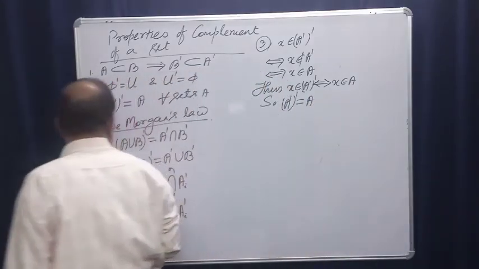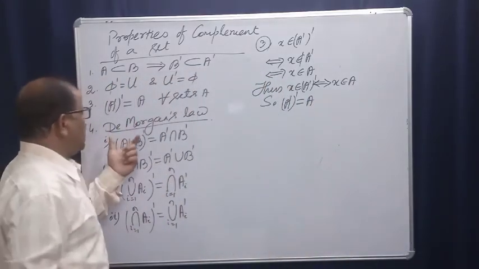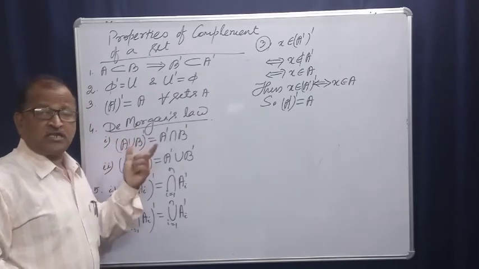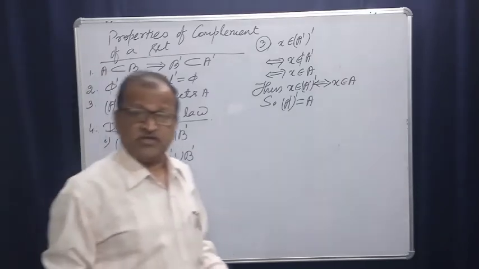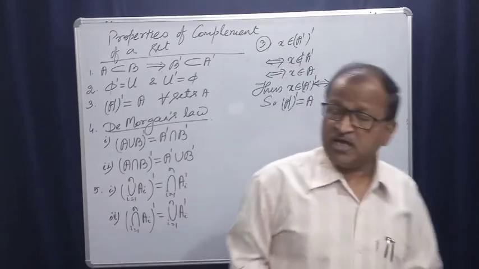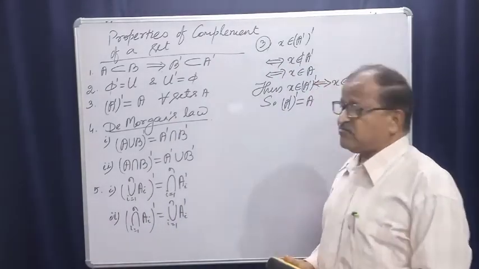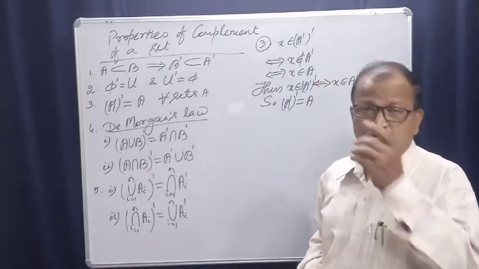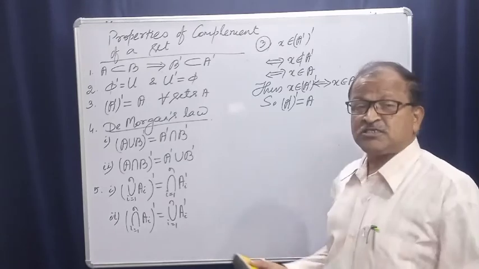Right. Now the very important law, De Morgan's law in set theory. This is a very important law. De Morgan's law: the complement of the union of two sets is equal to the intersection of their complements.